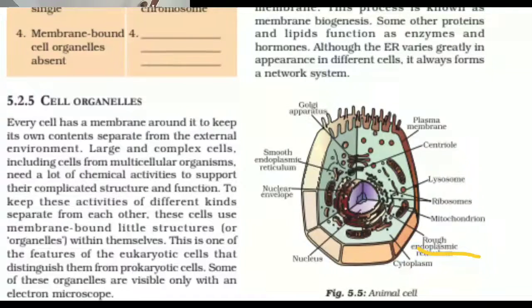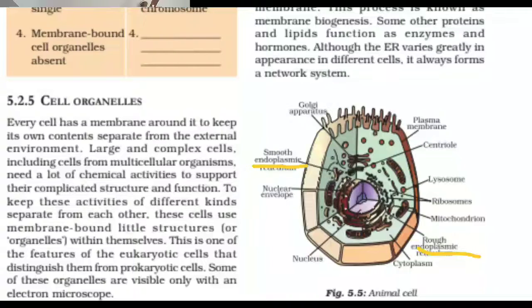Generally there are two types, rough endoplasmic reticulum and smooth endoplasmic reticulum. Rough endoplasmic reticulum has ribosomes attached to its surface and synthesizes protein, while smooth endoplasmic reticulum is without ribosomes and secretes lipid.